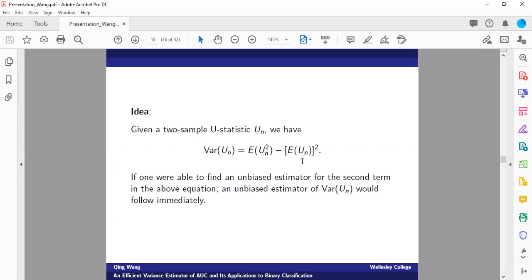Clearly, the first term is very easy to estimate unbiasedly. We can directly use U_N squared, which is already an unbiased estimator for the first term, because the expected value of U_N squared is exactly the first term. The difficulty is how we can construct an unbiased estimator for the second term, that is, the square of the expectation.